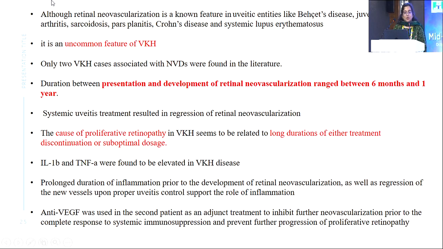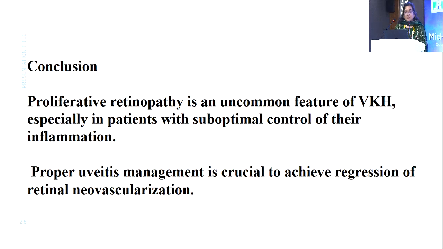So to say, it is an uncommon feature of VKH. The development of retinal neovascularization can happen between 6 months to 1 year of presentation. The cause of proliferative retinopathy in VKH is probably the long duration of either treatment discontinuation or suboptimal dosage. My conclusion is proliferative retinopathy is an uncommon feature of VKH in patients with suboptimal control of their inflammation. Proper uveitis management is very essential to cause regression of this retinal neovascularization.